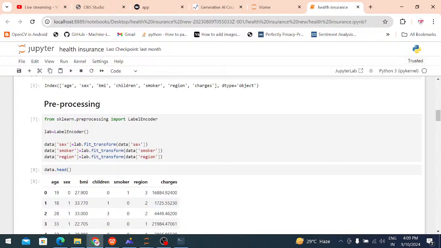What am I importing? From the pre-processing models, I am importing the label encoder. What is the use of label encoder? Whatever string formatted data is there, the string formatted data is converted into integer format. That is known as the label encoder. Machine learning cannot understand string format data, that's why I am assigning integers and using the label encoder.